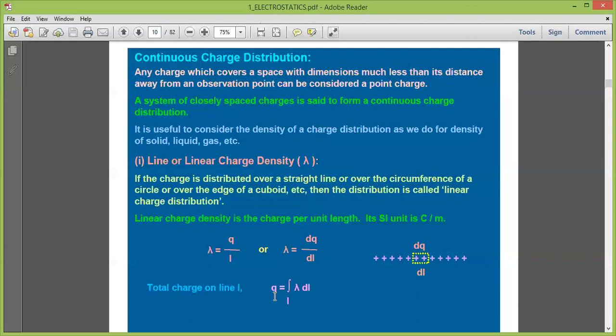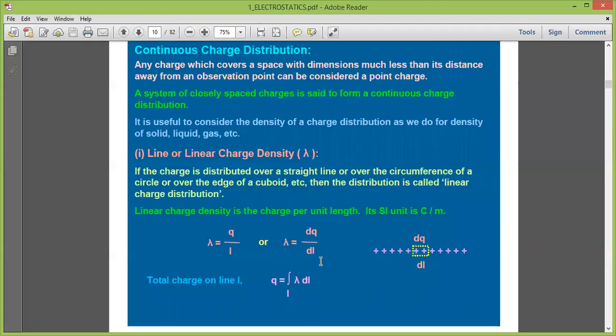So the total charge Q is equal to the line integral of lambda dl. Using this method, we can estimate the total amount of charge in a line.